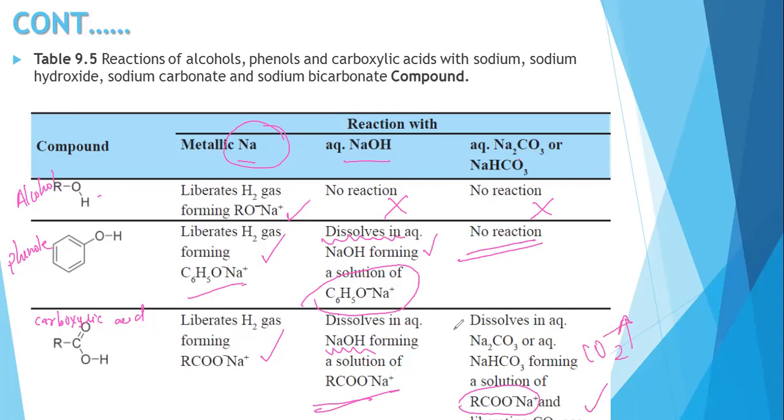So comparatively, you can say the alcohol only reacts with sodium. Phenol reacts with sodium and sodium hydroxide. But the carboxylic acid reacts with sodium, sodium hydroxide, sodium carbonate and sodium bicarbonate.